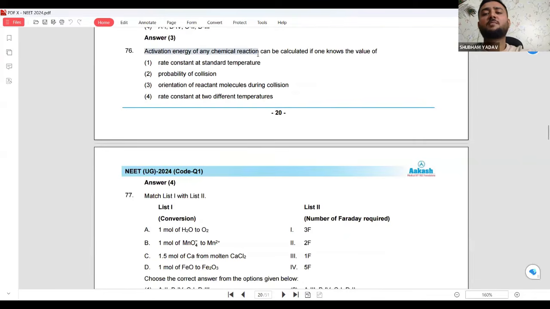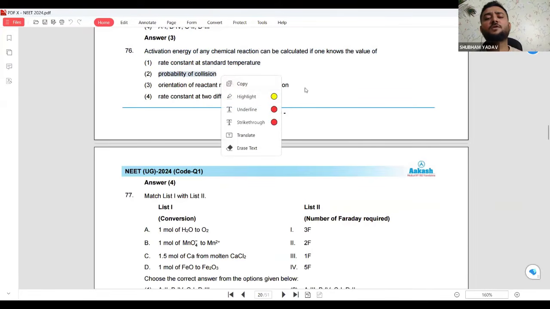Activation energy of a chemical reaction can be calculated if one knows the value of... For any activation energy you need 2 different temperatures. In which option will there be 2 different temperatures? That will be the answer. Okay, leave collision. This is at standard temperature. How can you find activation energy of a chemical reaction at a standard temperature? It is impossible. Probability of collision no, orientation of reactant molecules no, the rate, this will be the answer.